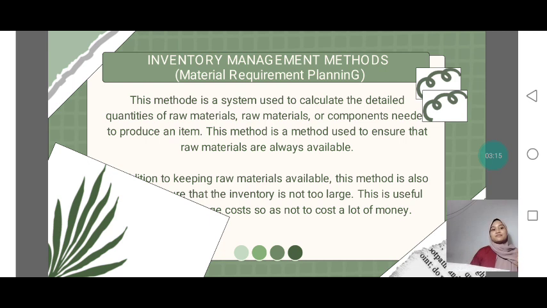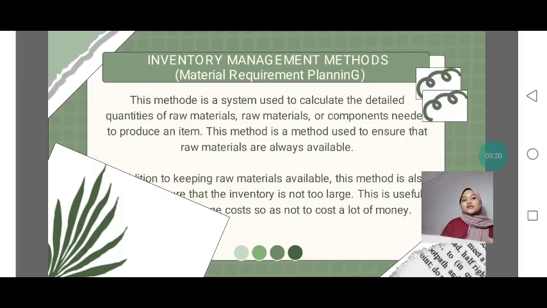Inventory management methods: materials requirement planning. This method is a system used to calculate the detailed quantities of raw materials or components needed to produce an item. This method is used to ensure that raw materials are always available.